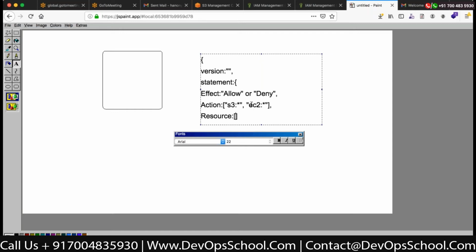All right, now you want all your actions to be performed. S3 actions will be performed, but are you going to restrict that specifically to Sony bucket 1, or are you going to say that it's a star? Star means all the buckets. So all the buckets, all the actions are going to be performed. You can think of a resource like this: you created a bucket, that is a resource. You created a virtual machine, that is a resource, right? So that is a resource.